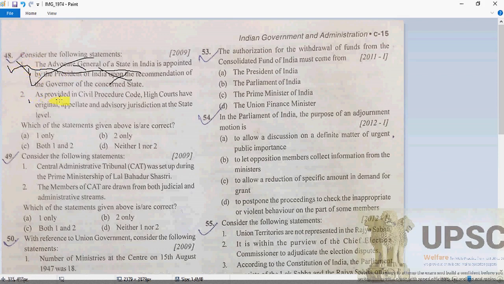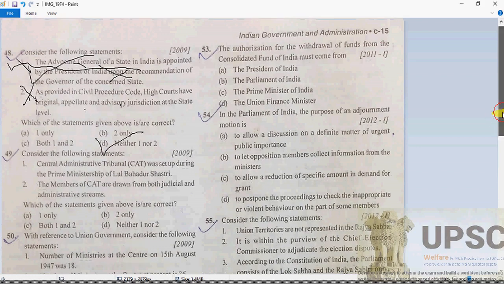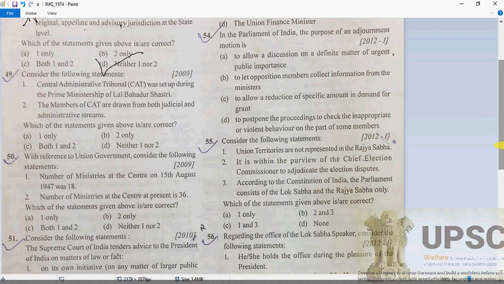Second one: as per the provision in the Civil Procedure Code, the High Court has original and appellate jurisdiction, absolutely. Advisory jurisdiction at the state level, no. Advisory jurisdiction, as we know, it does not have. Yes, writ jurisdiction, of course, original and appellate, the High Court has, but not advisory jurisdiction. So here, 2 is also going to be incorrect. So what will be the answer? Neither.